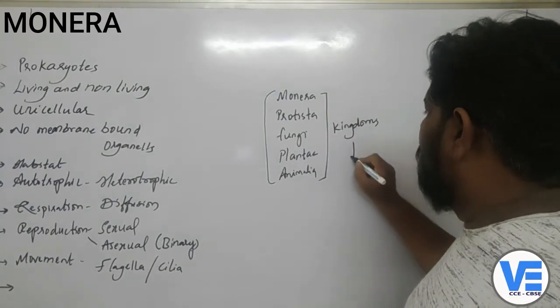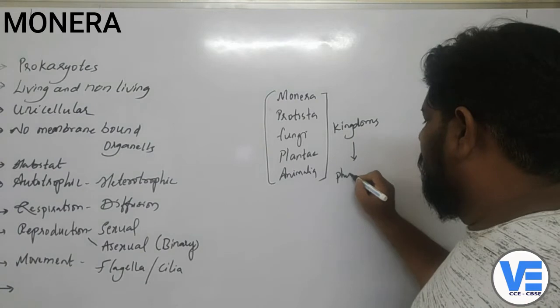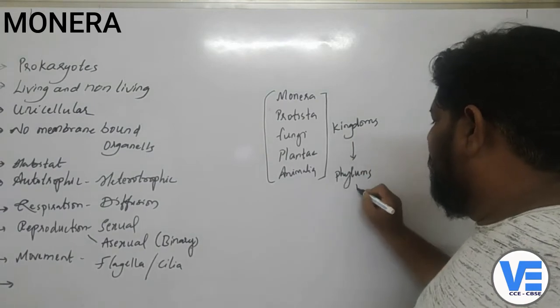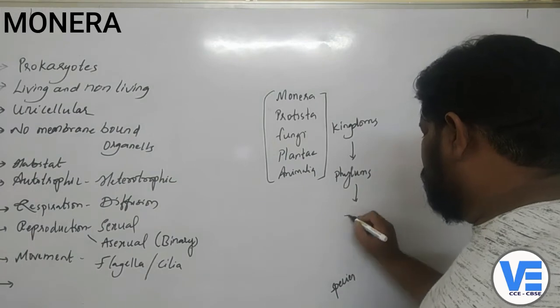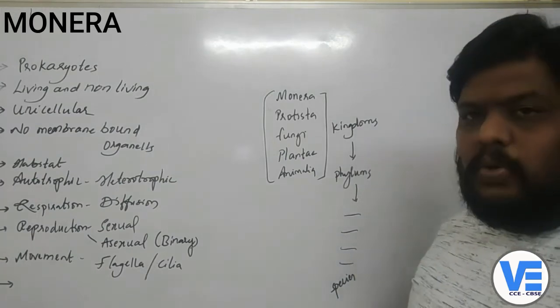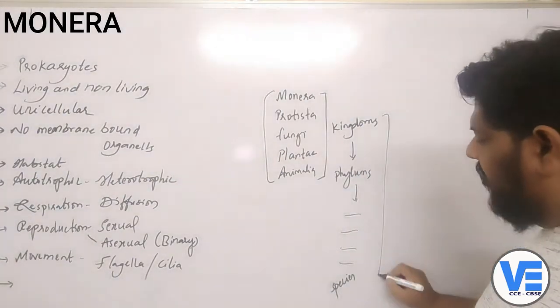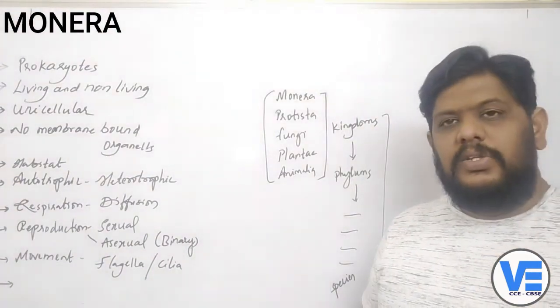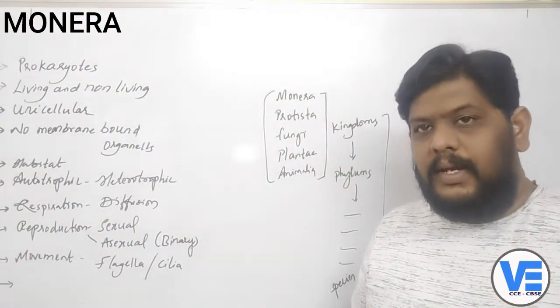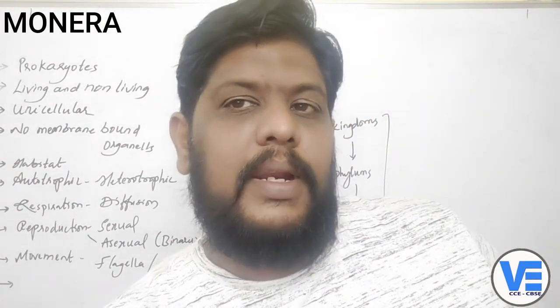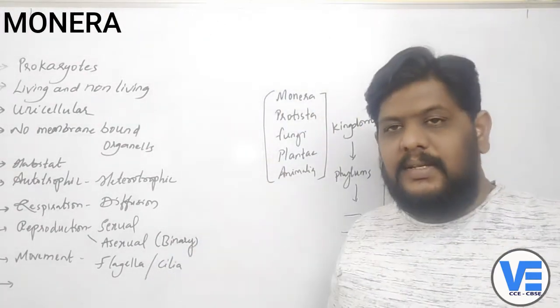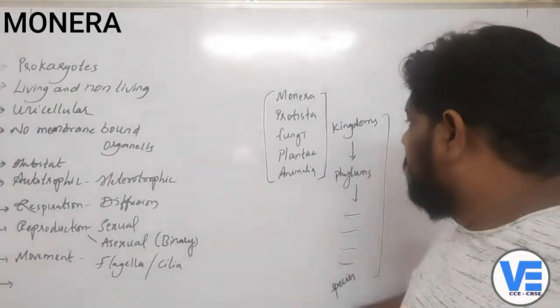And now already we know that these kingdoms are divided into phylums and so on till it reaches the species, isn't it? So this one is called the scheme of classification, right? So this is all already we have learned. If you don't know about this, you better get back to the previous lesson videos and check them once again.